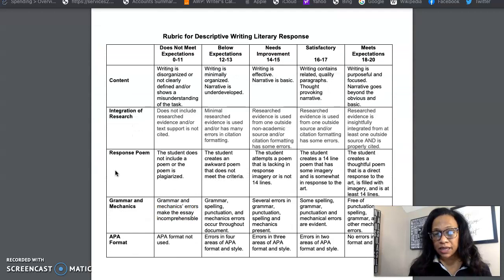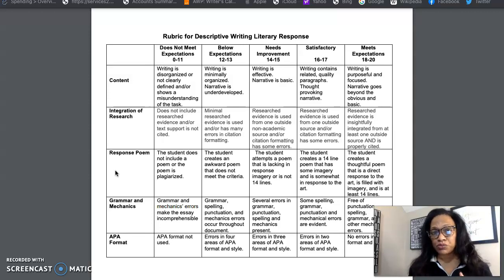When you take a look at the rubric, I think it's a good idea to take a look at the rubric and the assignment before you start writing, and then once again after you've written and before you upload it. So each of you will want to be in the meets expectations category or the satisfactory category.